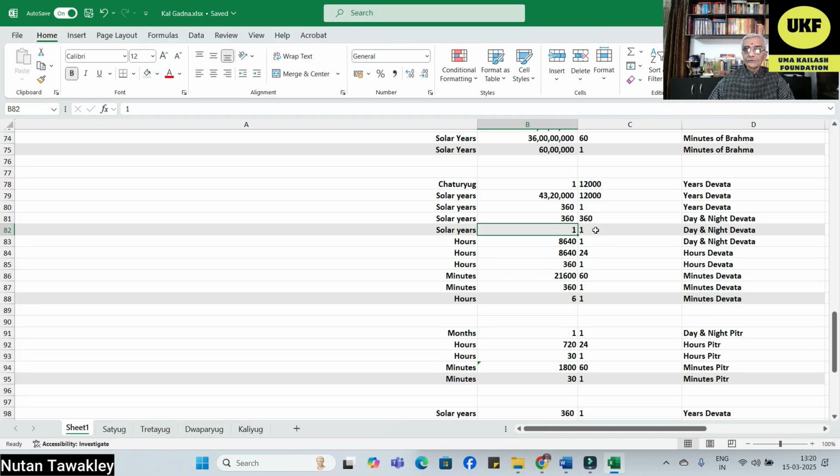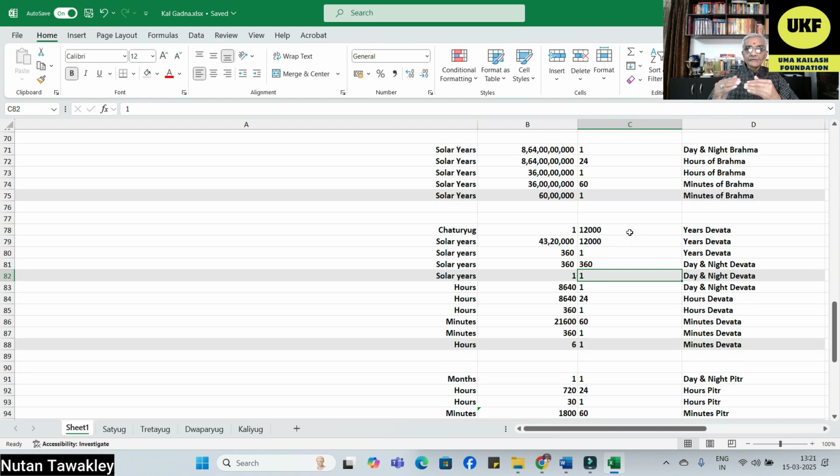That is equivalent to 1 day and night of Devlok. Just keep this in mind when we come to the later lectures, where we'll be discussing the emergence of Brahma, Vishnu, Mahesh, and Devlok and Pitraloks and the creation of all these universes.